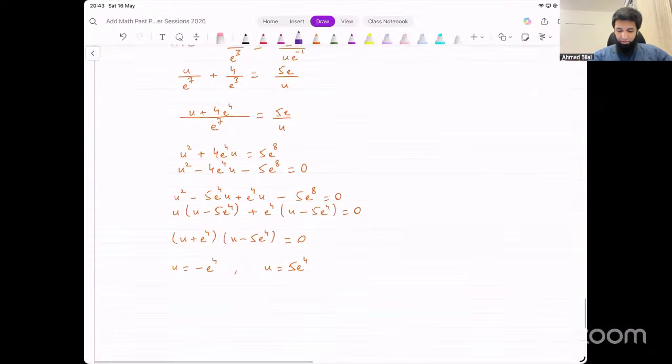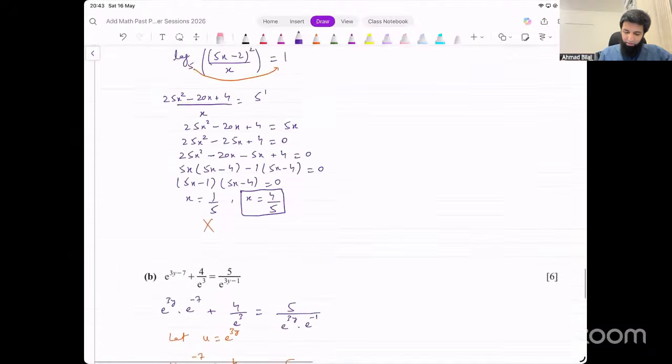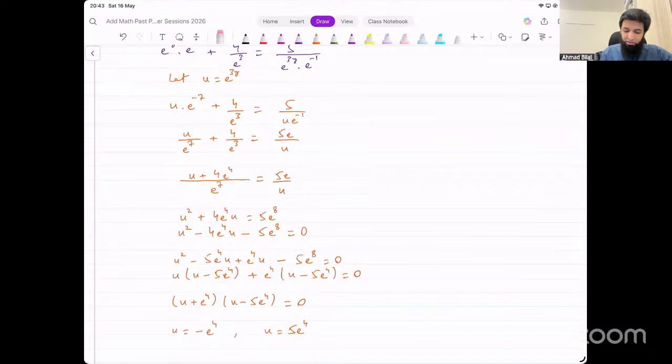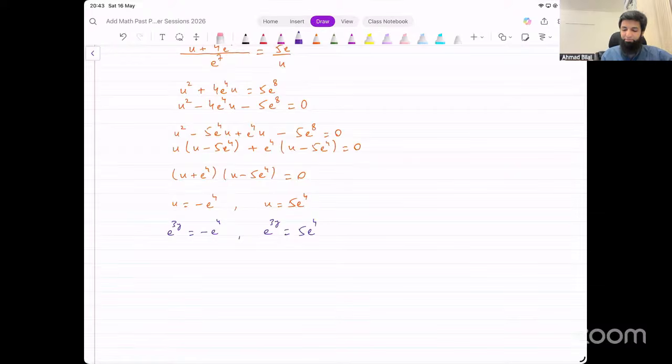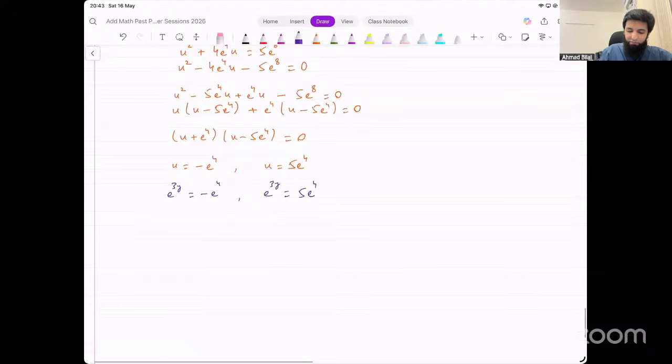Now put that substitution back. Okay, I'm sorry, where was that substitution? u equals 3e raised to power 3y. Let's put that back. e raised to power 3y is equal to minus e raised to power 4. Or e raised to power 3y is equal to 5e raised to power 4. Now we need to figure out the values of y from this.